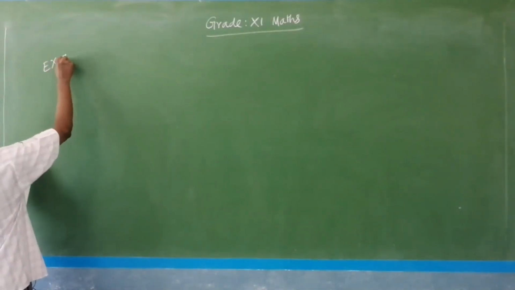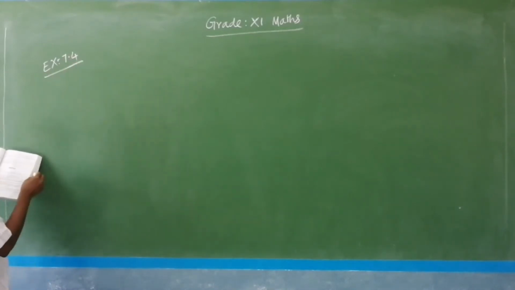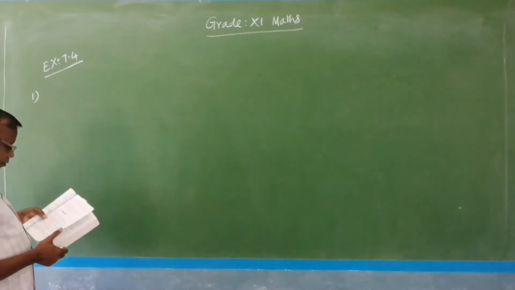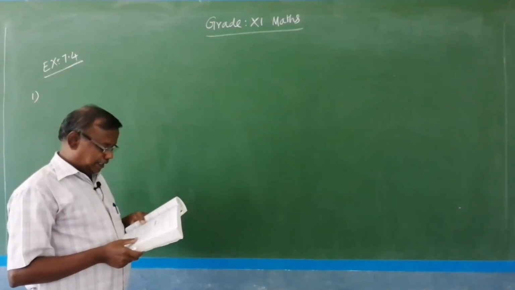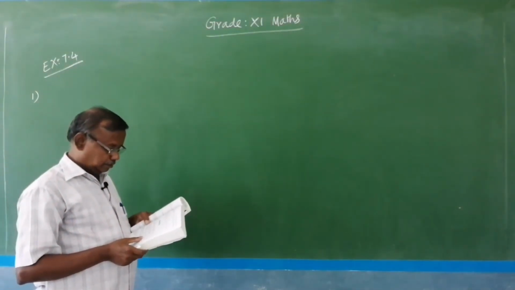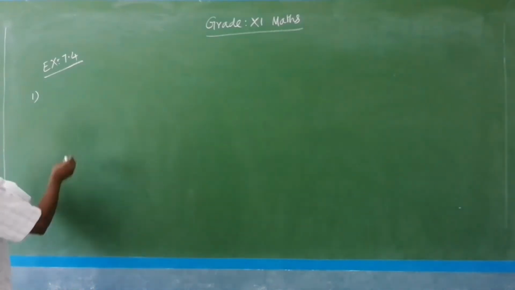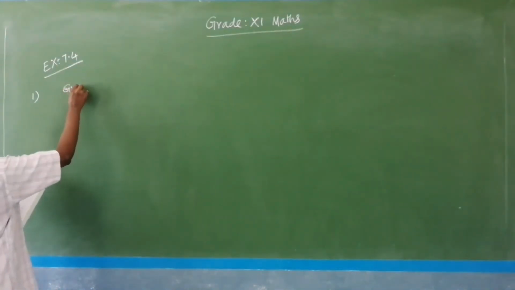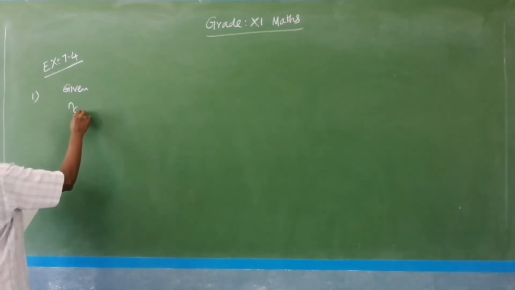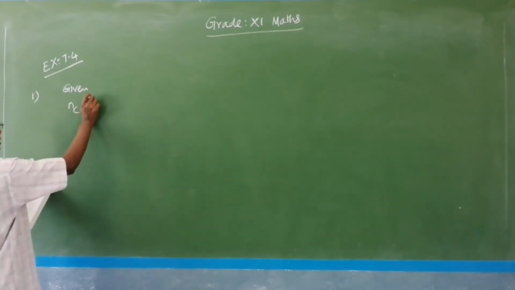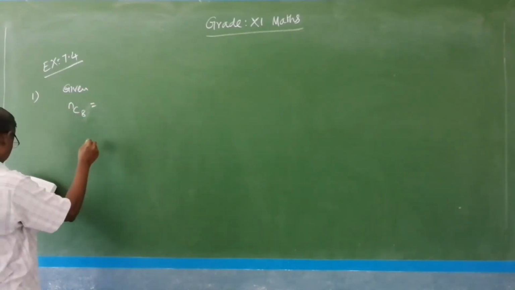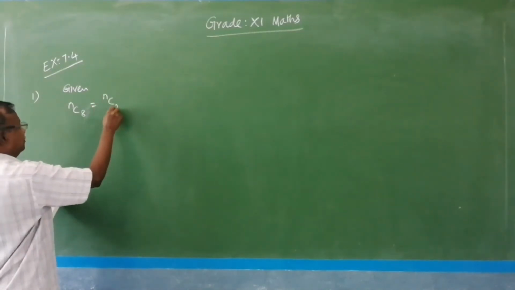Exercise 7.4, question number 1. If nC8 equals nC2, find nC2. Given nC8 equals nC2.